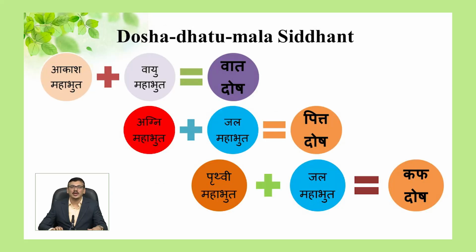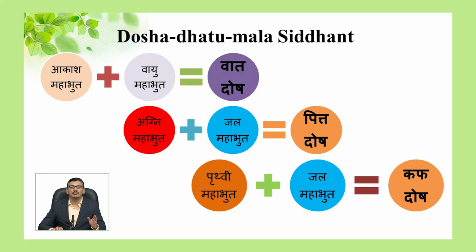Dosha Dhatu Mala Siddhanta. This is the principle of forces managing the structure and function of the body. The 5 Mahabhuta which we saw previously combine together to form vital forces in our body that govern all the activities in the body. These vital forces representing the 5 Mahabhuta are 3 doshas, namely Vata, Pitta and Kapha dosha. Akasha and Vayu Mahabhut combine to form Vata dosha.